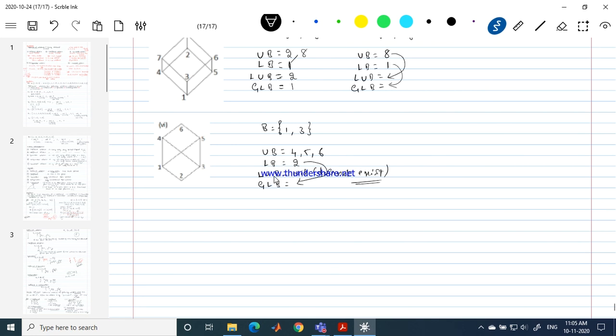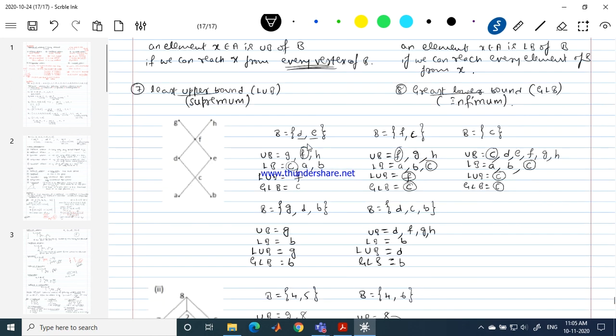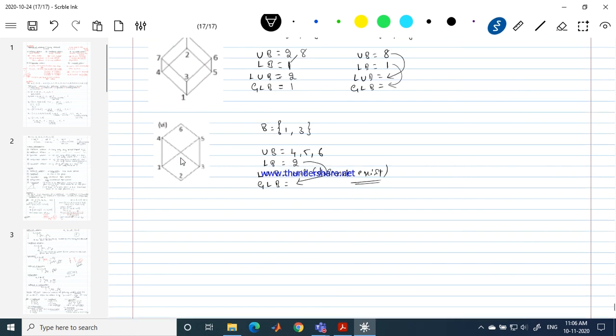So we have got more than one upper bound, but still we are not in a position to find the least upper bound. Actually, the least upper bound and greatest lower bound always seal the set B. Set B will be sealed by the supremum and infimum. If you observe carefully, that is what happens. In this example, F is the supremum, C is the infimum, and this seals this set B. When you consider D and E, F is the supremum, C is the infimum. It seals the set from top and bottom. So with this explanation, I think you are comfortable and giving the right answers. Thank you all, and please go through the question bank to find so many other questions.